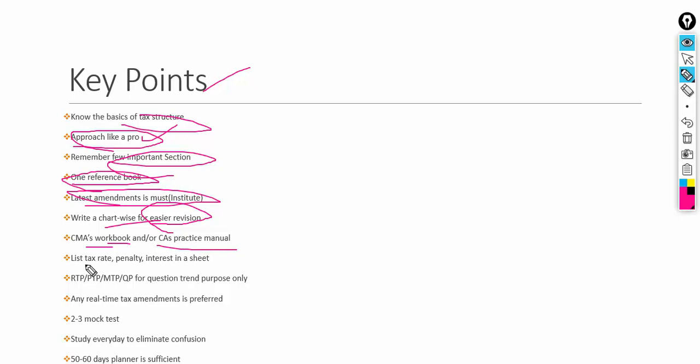This is very important, guys. Try to have a sheet wherein you can list all the tax rates, penalties, and interest, so that it becomes easier for you during your revision time.